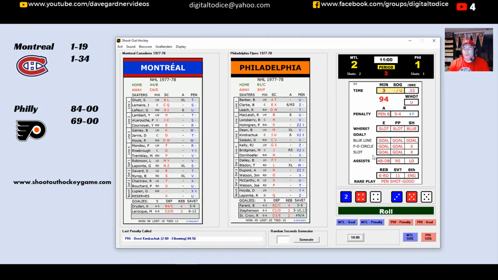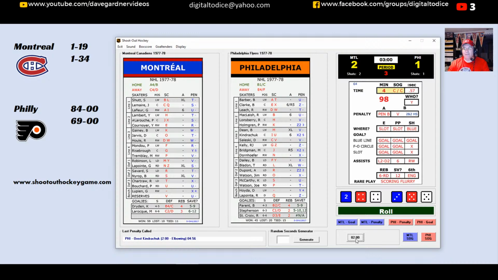We got a face-off now. We got 3 minutes off the clock. 3 off the clock. Here we go. 26. Oh, not a chance for Montreal. They just missed it. Another minute off the clock. 7 minutes and change left here at the Spectrum. 81. Oh, Flyers just missed it. They needed an 84 or better. They didn't get it. 4 minutes off the clock. Oh, that's a huge chunk of change.